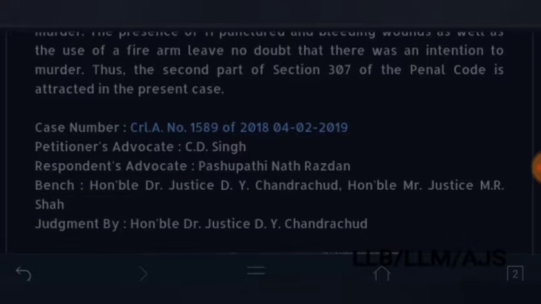So the case number is CRL.A. This is the case number. Petitioner's advocate, respondent's advocate, honorable justice, judgment by honorable justice.